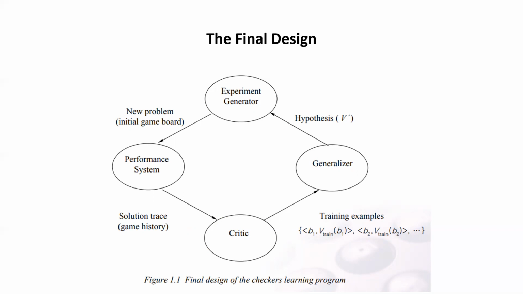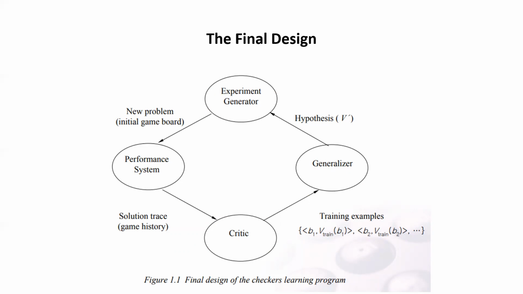Next is the critic. It takes as input the history or trace of the game, and produces as output a set of training examples for the target function. Suppose in a board game you have three or four solutions for some board state; the critic will test each of these and give criticism. It will generate a few more situations for you, so that your training and learning improve a little more. That is the meaning of the critic, right?